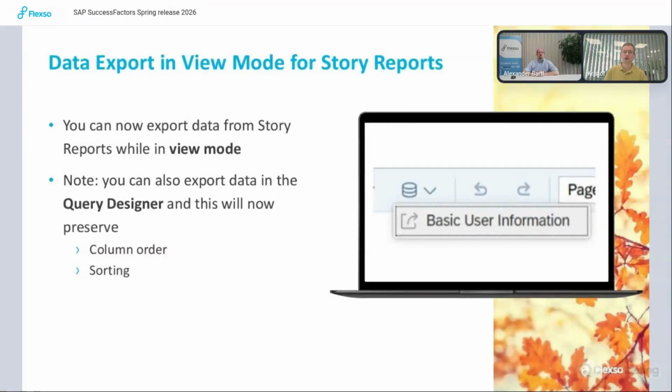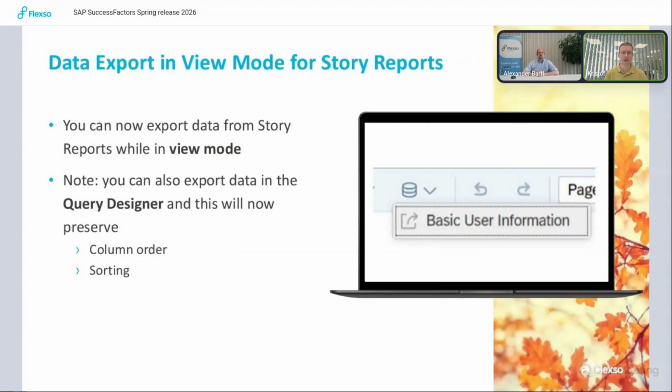In reporting, some enhancements are also taking place. For instance, the data export is now also available in the view mode for story reports. In the past, you needed to edit the report to be able to export the data, but now you can simply stay in the view mode, and then via the link at the top of the page, you can use the export functionality.